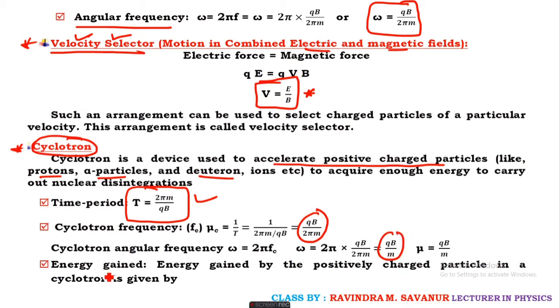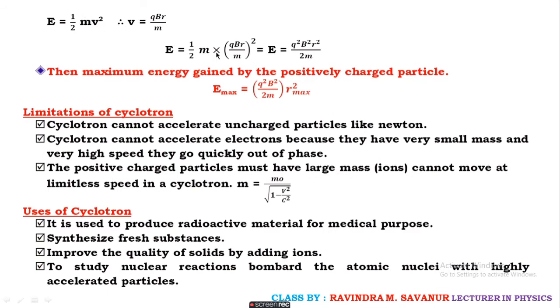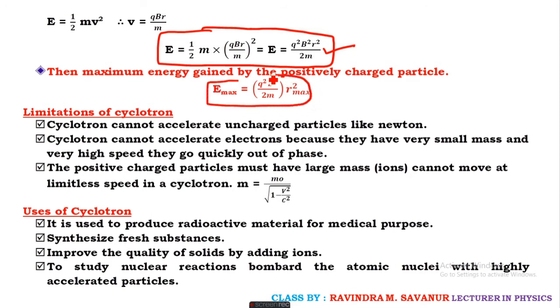And here also it produces energy. The energy gained by the positively charged particle in the cyclotron is given by this expression, that is E equals 1 upon 2 m v square, or E equals q square B square r square upon 2 m. This expression is again written in bold letters so that you can highlight the energy equation for energy gained by the positively charged particle.